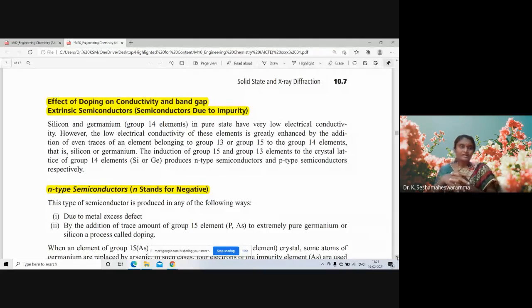The addition of group 15 and group 13 elements to the crystal lattice of group 14, silicon or germanium, produces N or P type semiconductors. N or P type semiconductors. From group 13, aluminum may be added. In group 15, phosphorus or arsenic may be added.